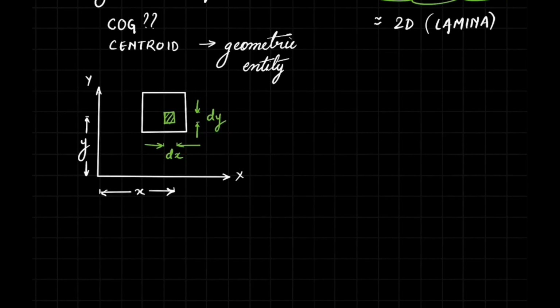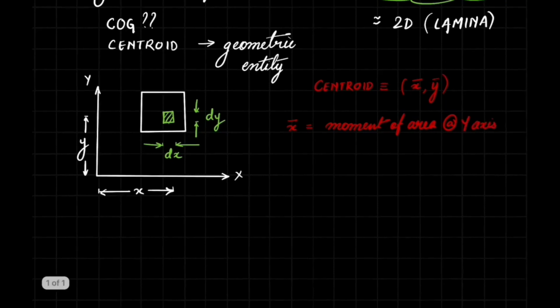Now we all might know the geometric definition of a centroid, but what physical significance does it have when we are talking about mechanics? So just like the center of gravity, centroid is defined as the point about which the summation of moments of all the forces is zero at equilibrium.